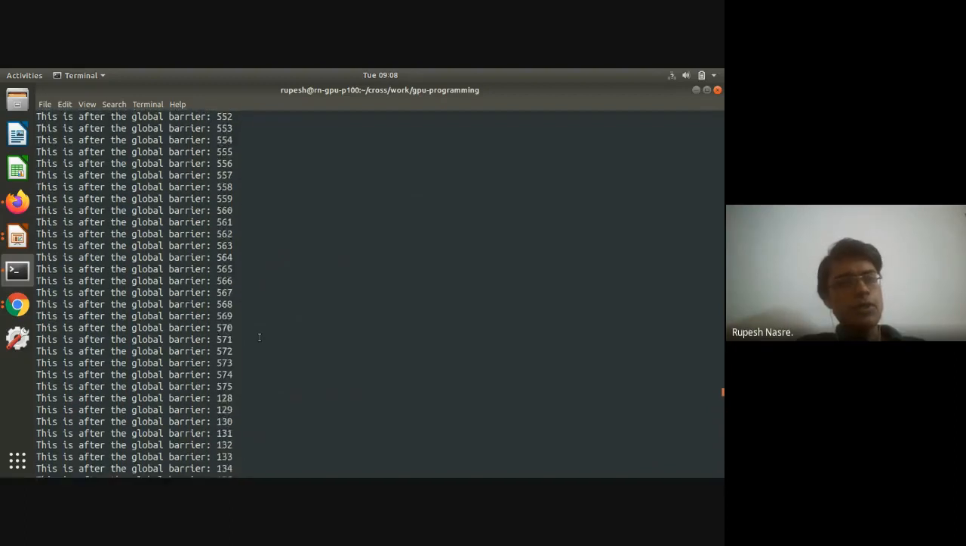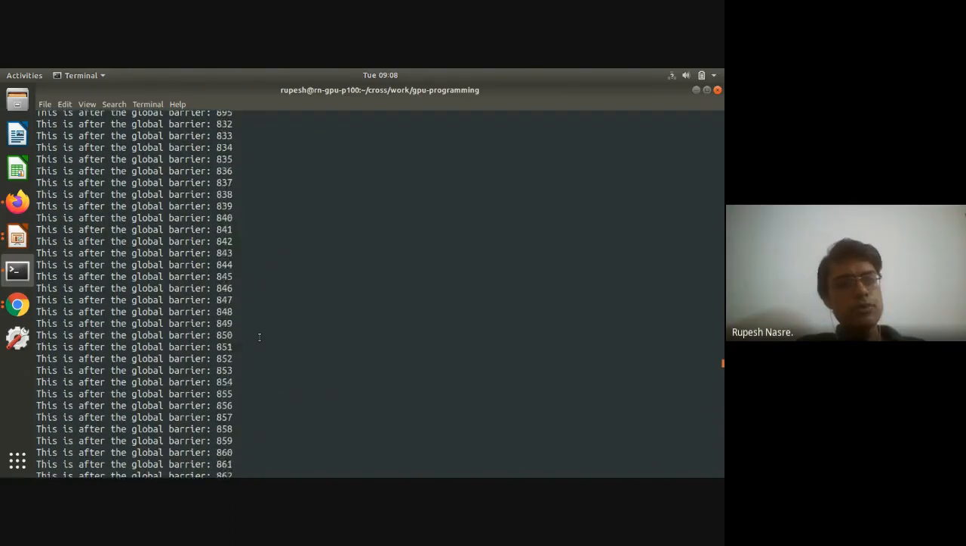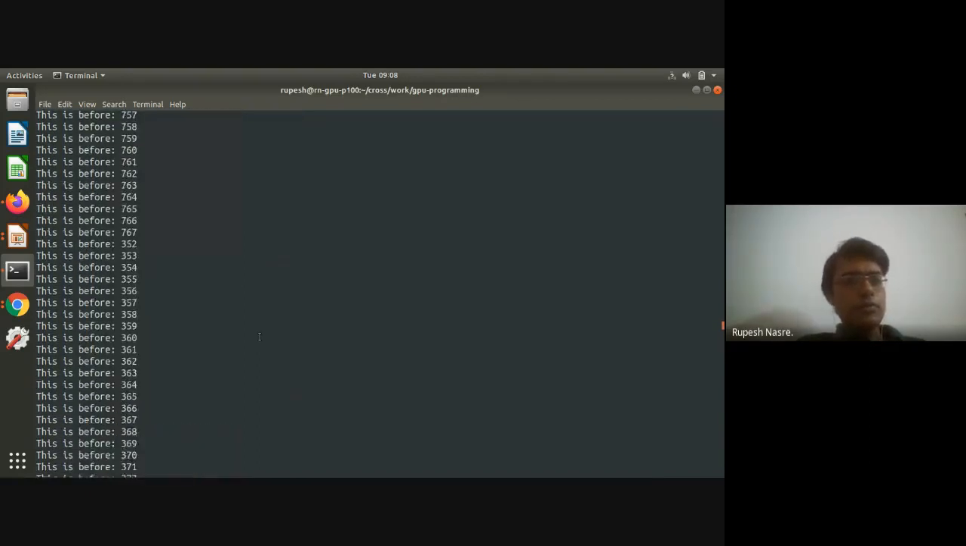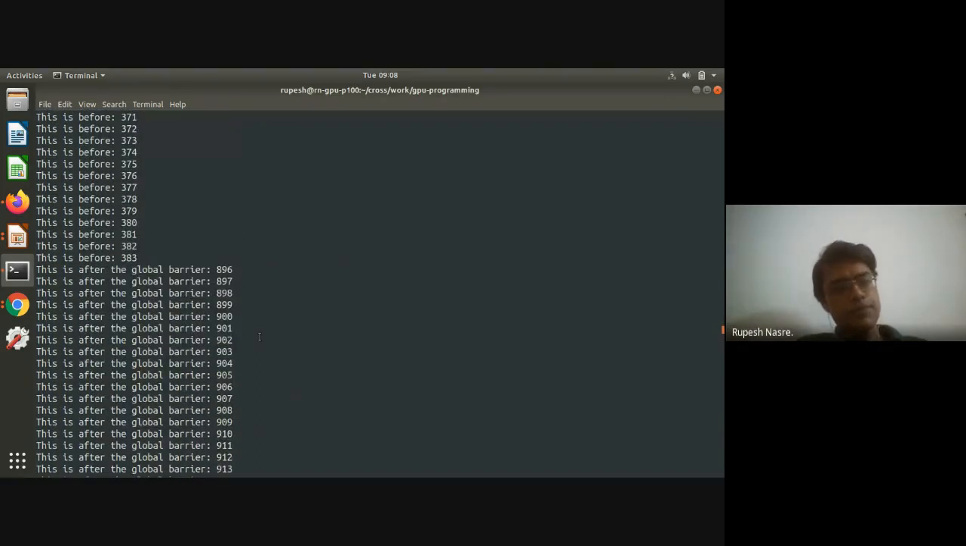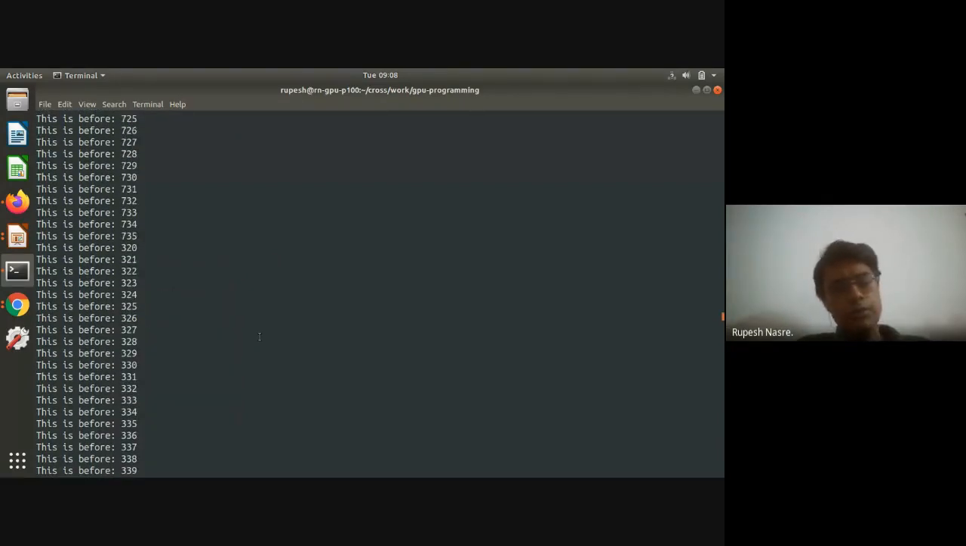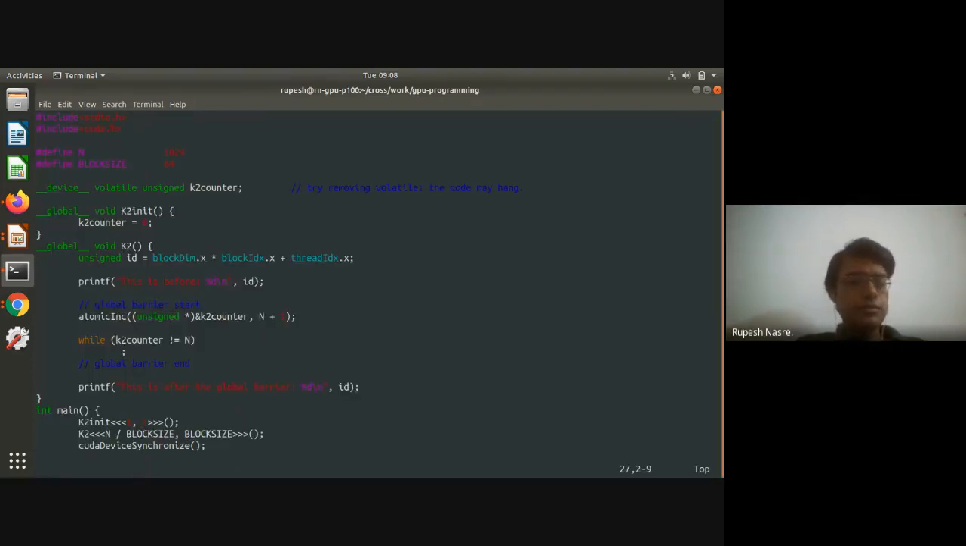It so happens that all the before statements will happen, 1024 statements will be printed, and then the after statements. So this is the change, and you'll be able to see that this doesn't create any problem, and this code works, right? So any questions on this one? How do you implement a global barrier using atomics?